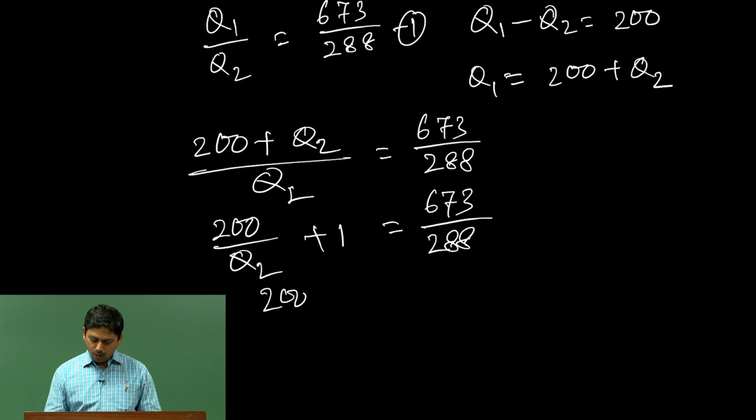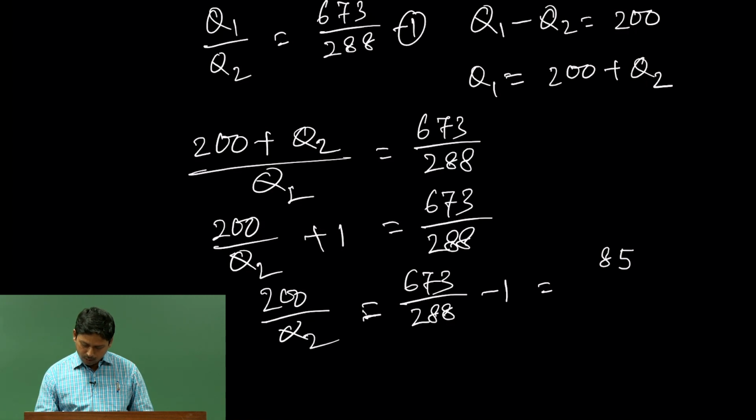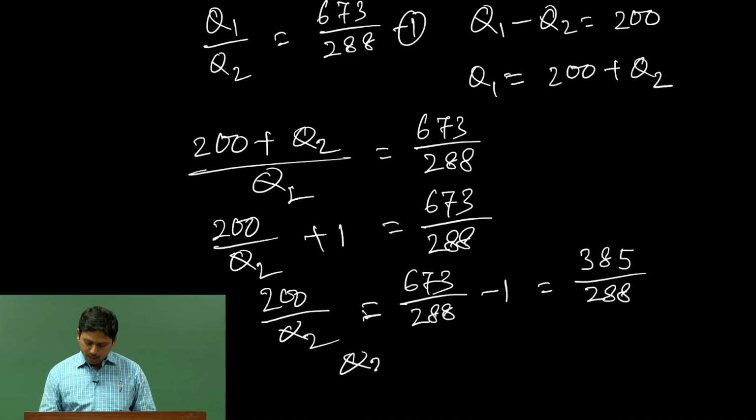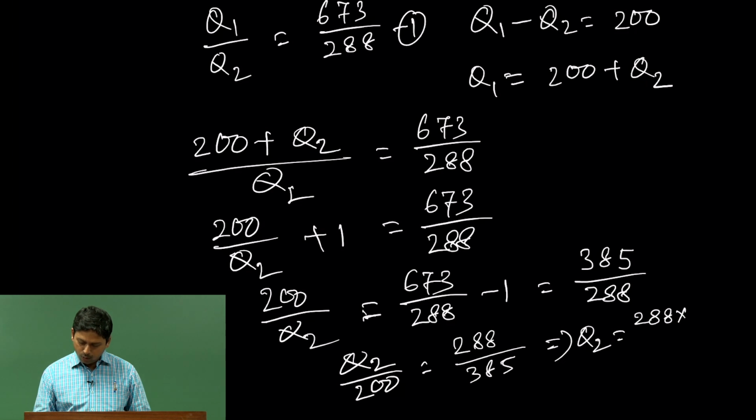So, 200 by Q 2 is 673 by 288 minus 1, which is 385 by 288. So, Q 2 by 200 is 288 by 385, giving rise to Q 2 equal to 288 into 200 by 385.